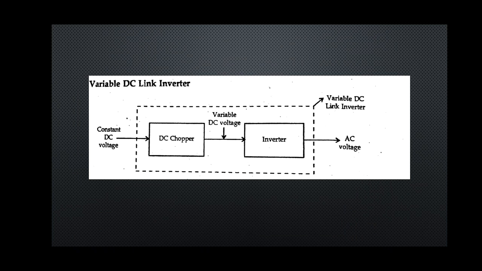So the basic principle of variable DC link inverter is that instead of varying the pulses of the inverter, the input DC voltage is varied. So this varies the amplitude of the output voltage. Therefore, the RMS value of the output voltage is also varied. So the distortion, which is the problem in the pulse width modulation techniques, can be overcome by using the DC link inverter.